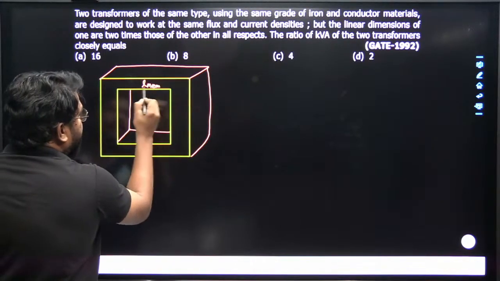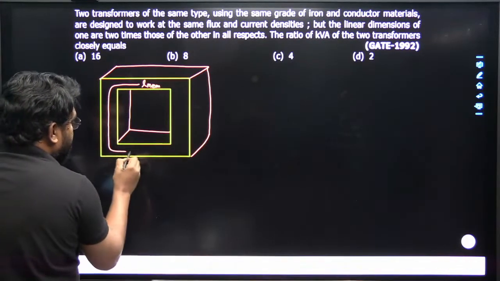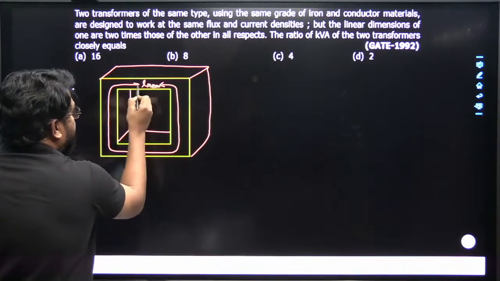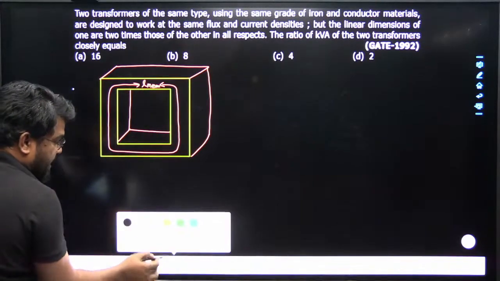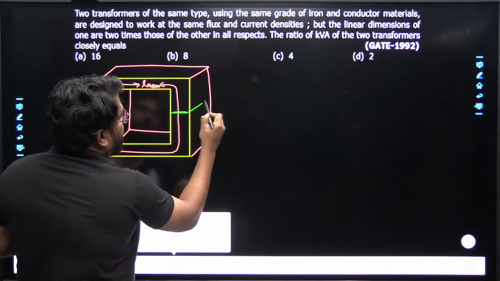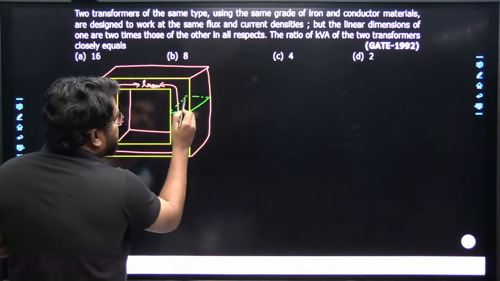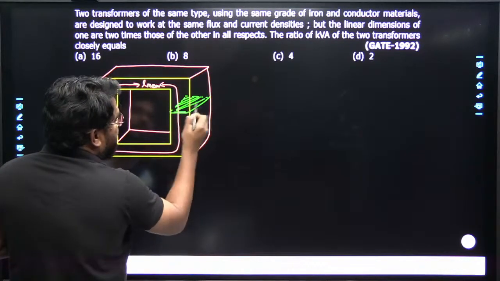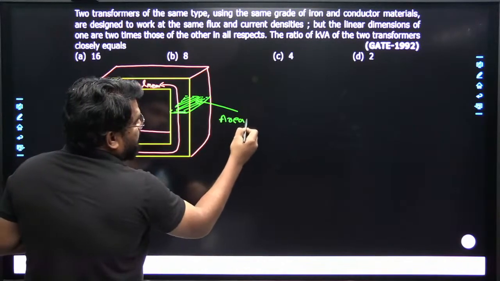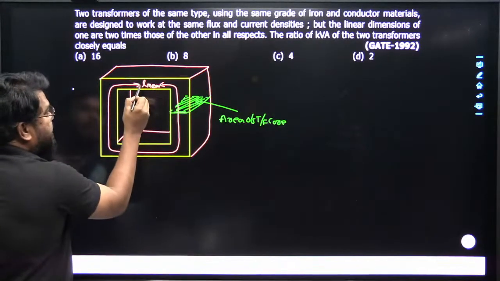What about the area of the core? This part here is the area of the core, and this is the mean length of the core.